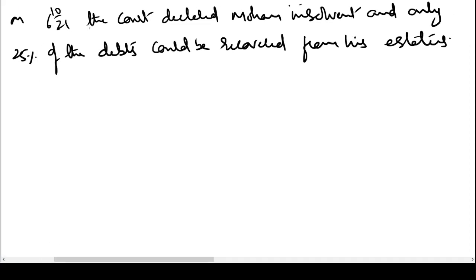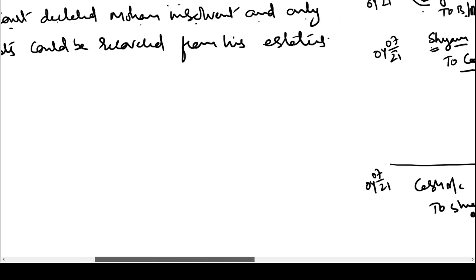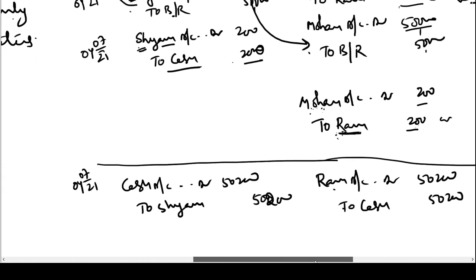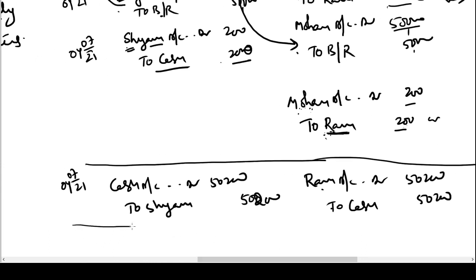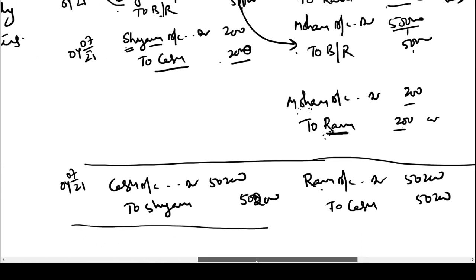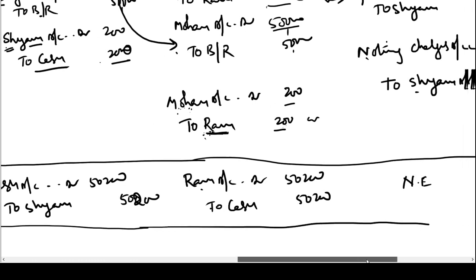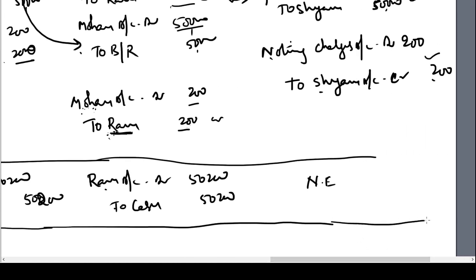On 6th October 21, the court declared Mohan insolvent and only 25% of the debts could be recovered from his estate. Mr. Mohan was in a bad financial condition, so he went to the court and said, I cannot repay all my debts. You please declare me as an insolvent person. Give me protection. So the court has now declared Mr. Mohan as an insolvent person.